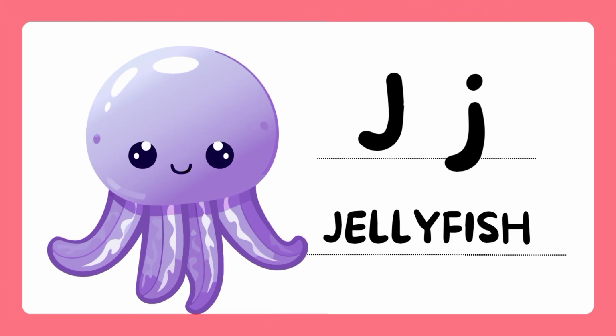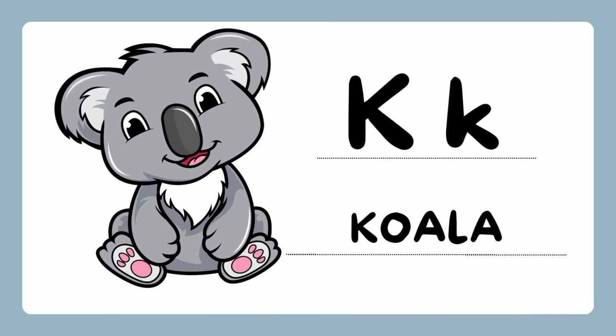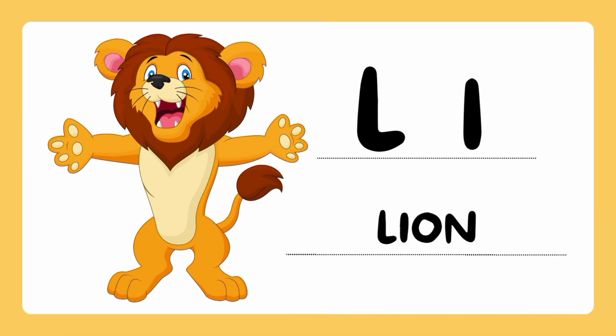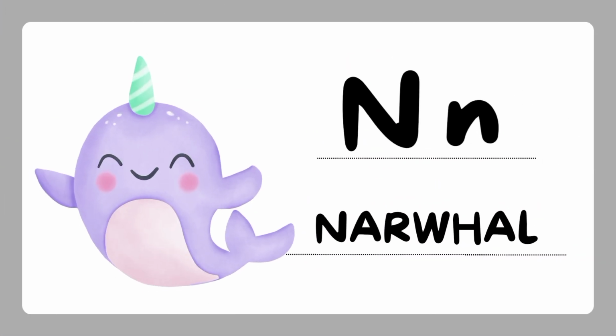J. J is for jellyfish. K. K is for koala. L. L is for lion. M. M is for monkey. N. N is for narwhal.